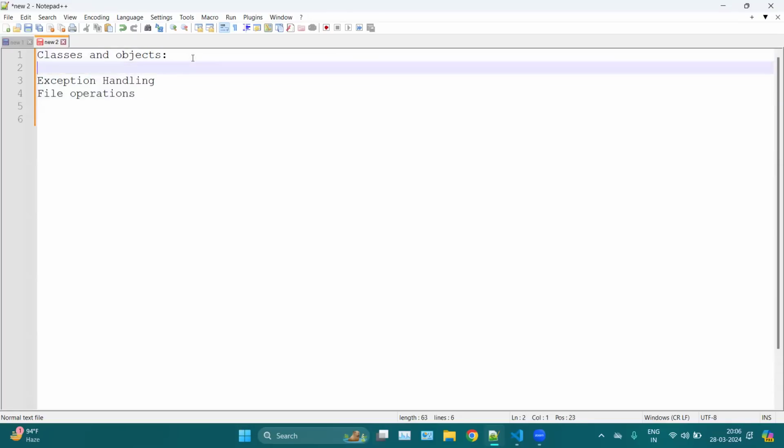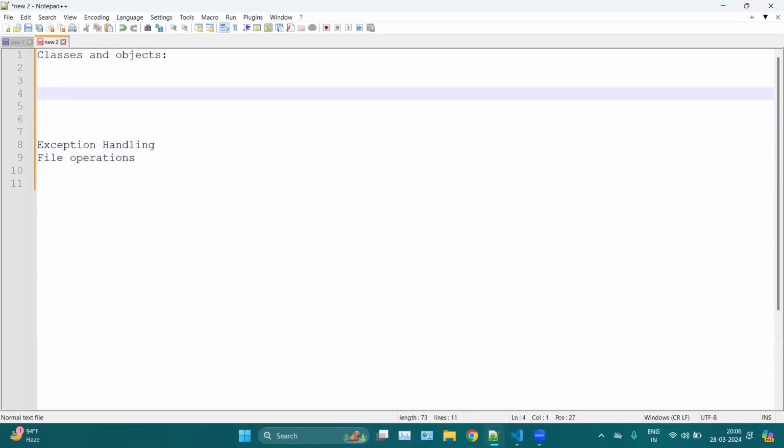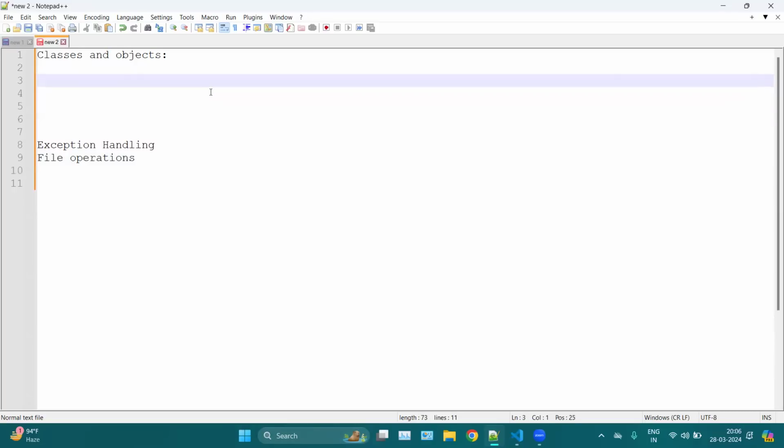So let's start with classes and objects. Python is mainly a part of object-oriented programming language. So, what is object-oriented programming language, or we can say OOPS? OOPS is like the main concept of any programming language. Object-oriented means almost everything in Python is an object and classes.